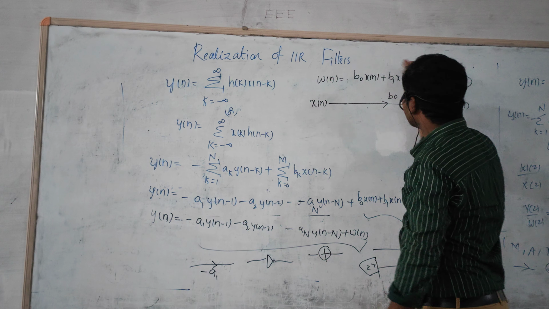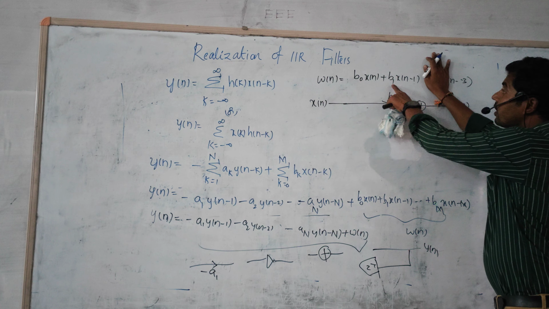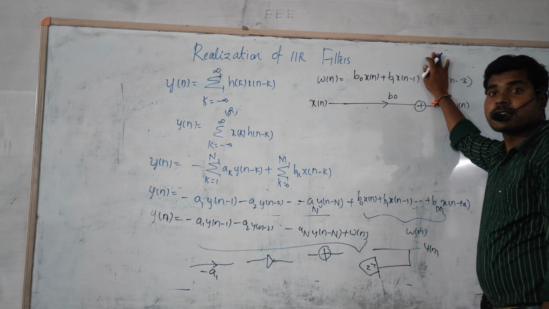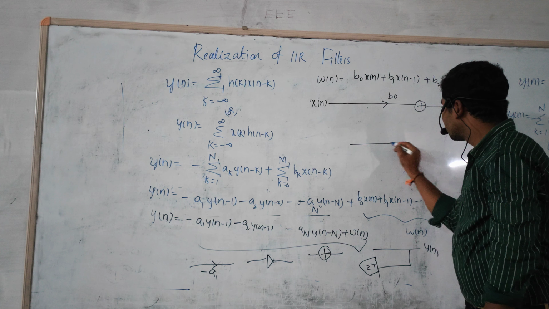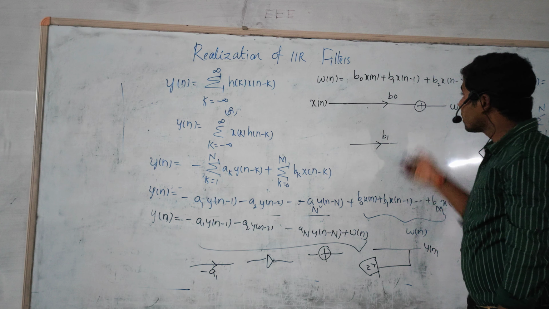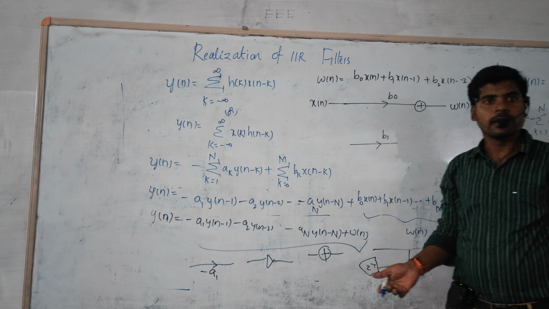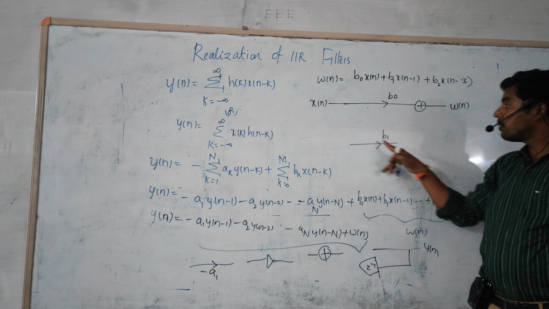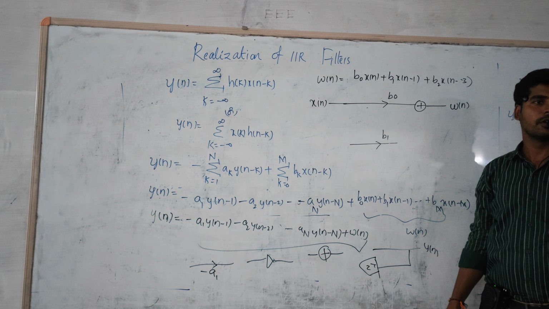Second element, if you are including a second element, there is b1 into x of n minus 1. b1 into x of n. Suppose I am multiplying with b1. x of n minus x of n is the input only. I need x of n minus 1. That input can be multiplied with b1. Then only I can get the complete output.